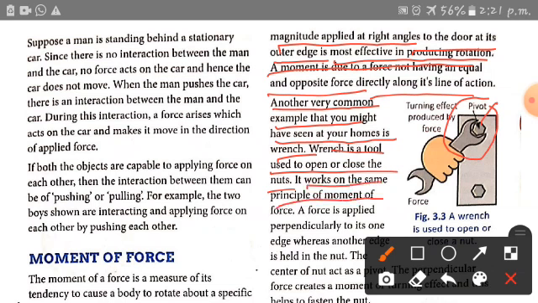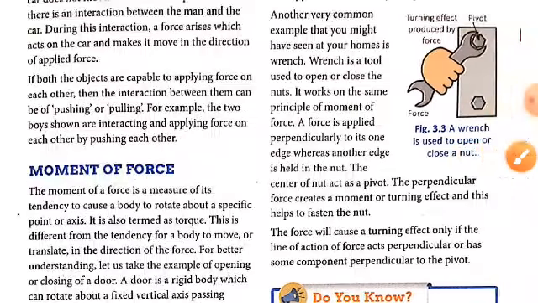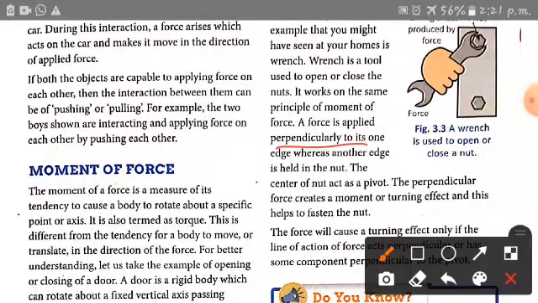A force is applied perpendicularly to one edge, whereas the other edge is held in the nut. The center of the nut acts as a pivot. The perpendicular force creates a moment or turning effect, and this helps to fasten the nut. So when we apply force on the pivot by the wrench, we rotate the pivot by the wrench.